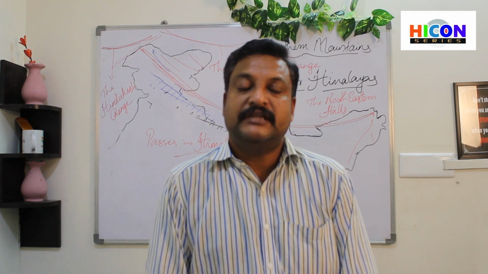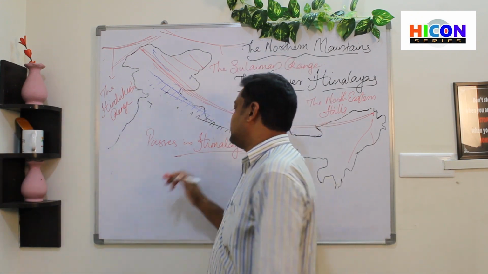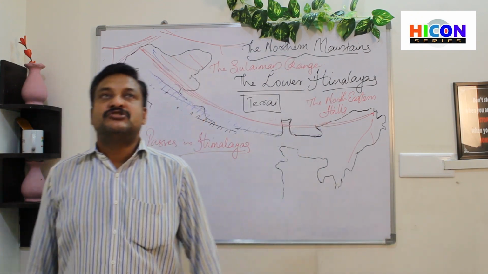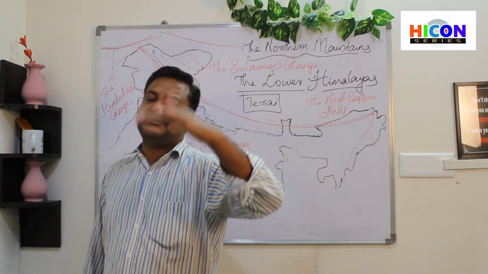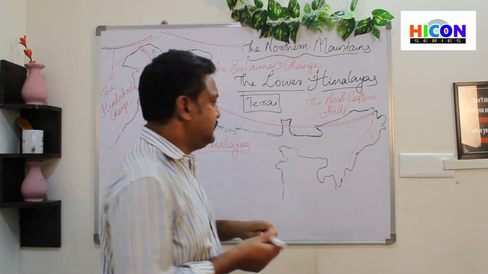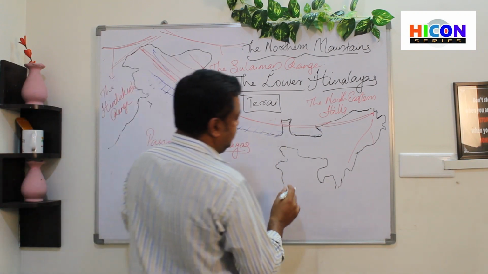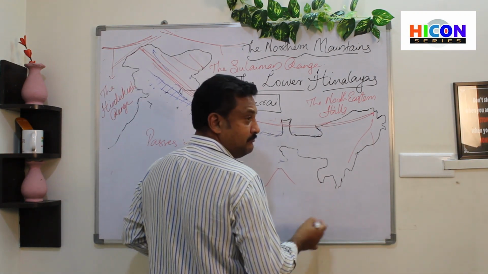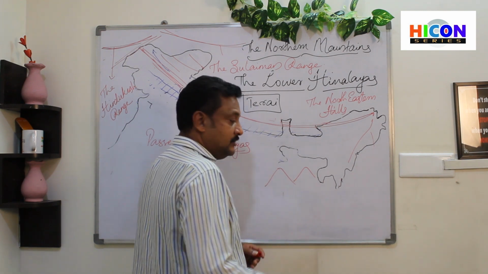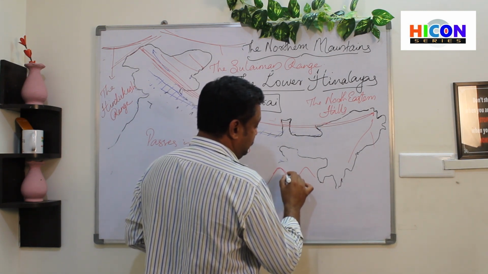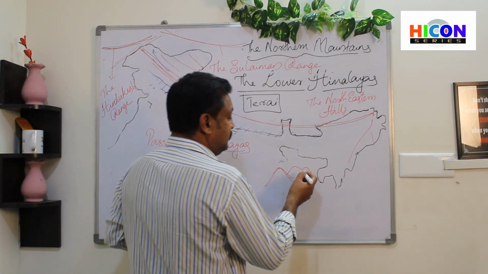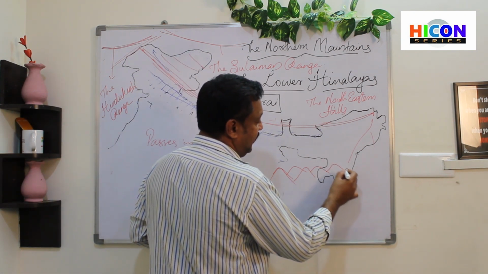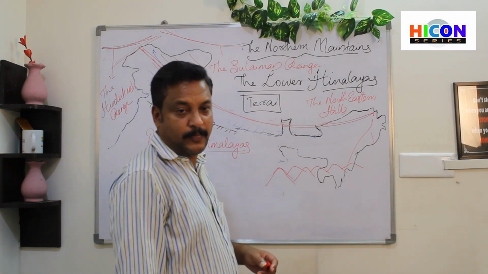Okay, the next is passes in the Himalayas. So we know the Himalayas are a continuous range of high mountains. It's not like there is one mountain and there is another one. Okay, so these mountains are high and continuous.